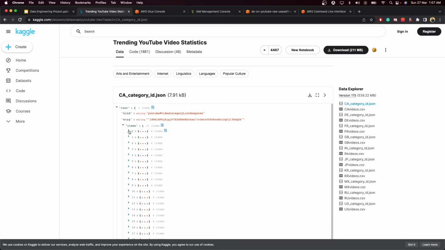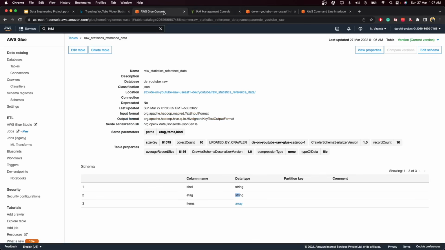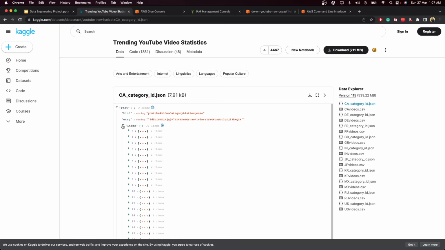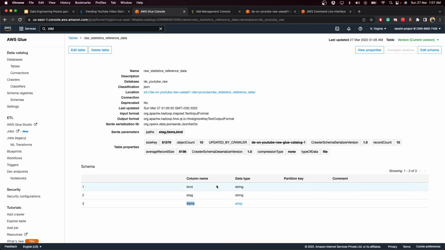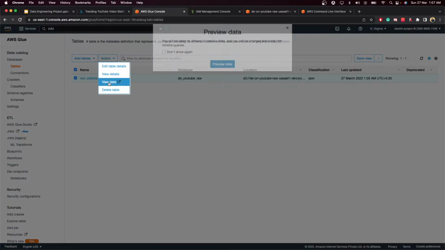This is a JSON file. If you understand the basics of JSON, we have the root. This is how the JSON is built. We have the kind and e tag, these two columns that we already got over here. Then we have items, and this items is one more array. Inside the items we have multiple items, such as 0, then 1, 2, 3, like this. This is what Glue has currently built. Now what we're going to do is query this data, and you will see we will get some errors. So let me click on view data, and it will redirect you to